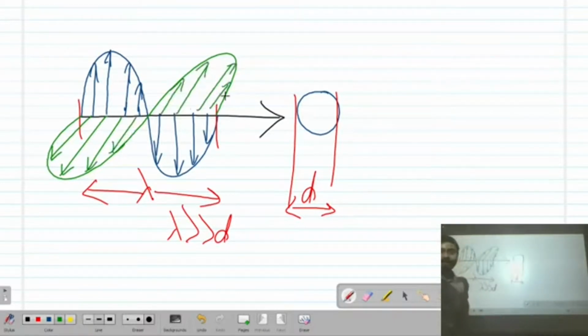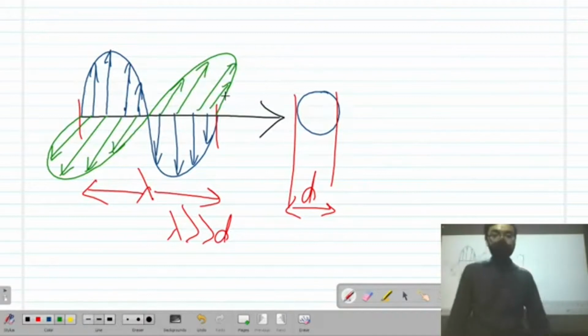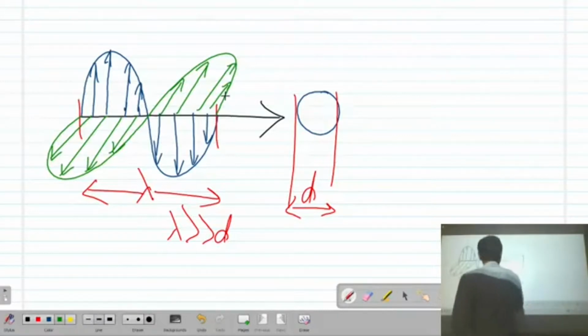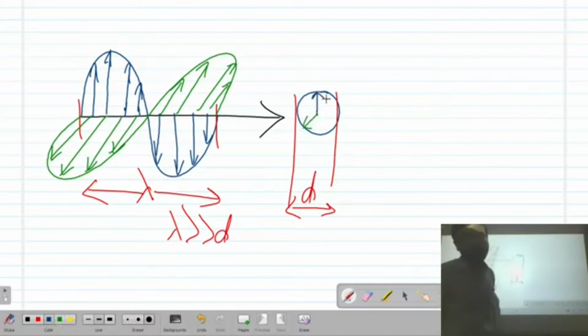Okay, these are the magnetic field lines. Now what you can assume is the direction of propagation is n0, the normal vector. You will have this kind of induced magnetic field and induced electric field. The electric field and magnetic field which are induced inside the material are going to change their direction with respect to the change in the fields.